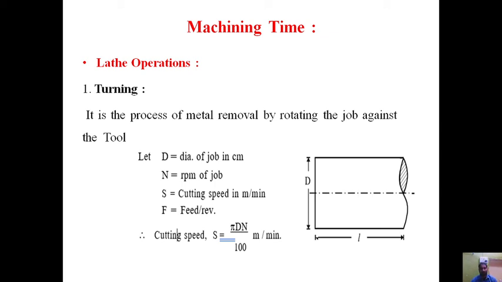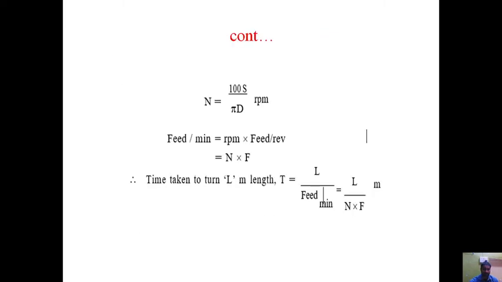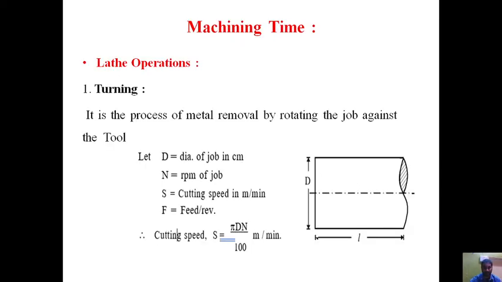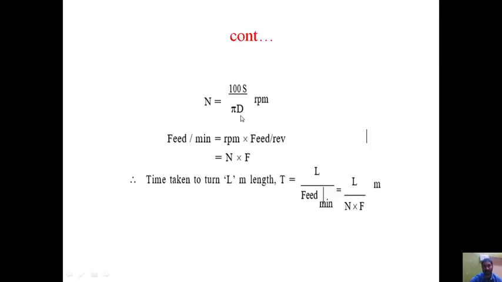So the cutting speed in turning operation is given by cutting speed equals pi d n by 1000, that we have discussed earlier, where d is the diameter of the job and n is rpm of the job. S is cutting speed, F is feed per revolution. It is the process of metal removal by rotating the job against the tool. So next is N. You can cross multiply here. You can see N is here. So if you want N here, then this will go upward. So 1000 S, and pi d will come in the denominator. You can see N equals 1000 S by pi d.